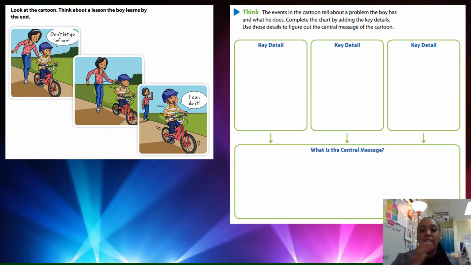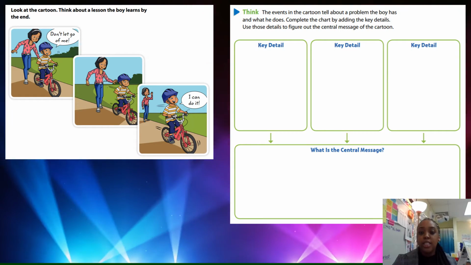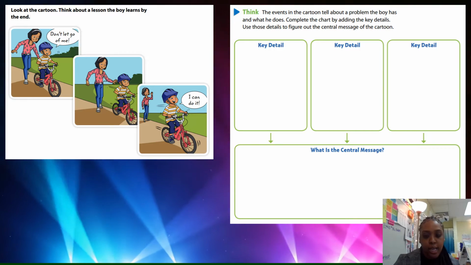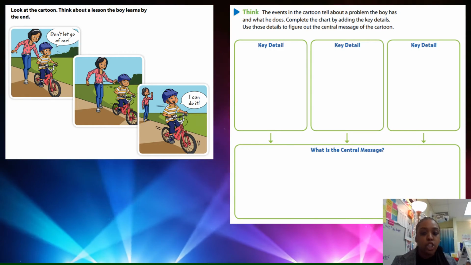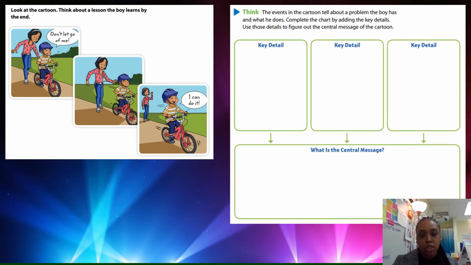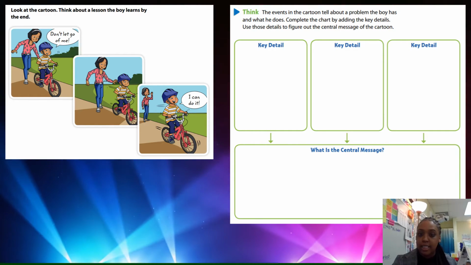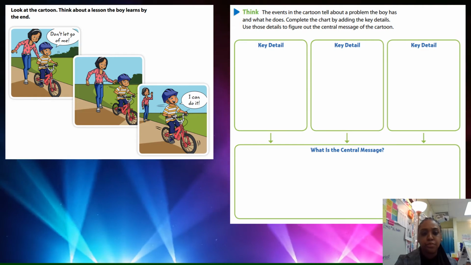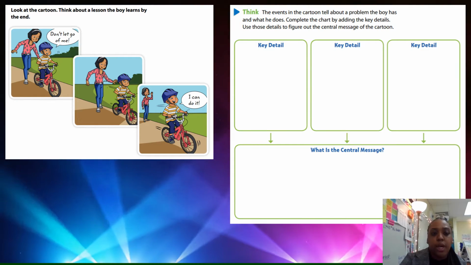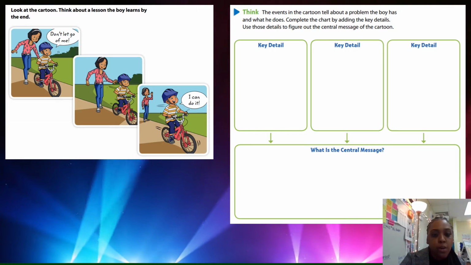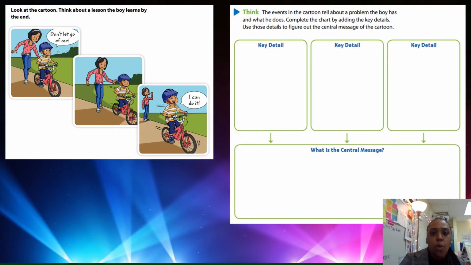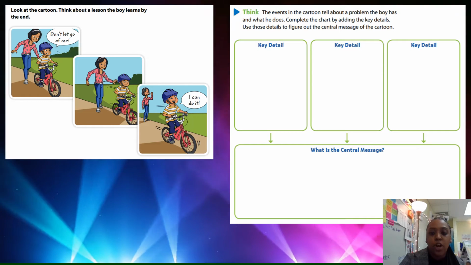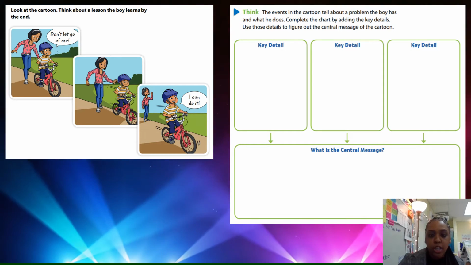All right, guys, so let's think. The events in the cartoon tell about a problem the boy has and what he does. We need to complete the chart by adding the key details, and we're going to use these key details to figure out the central message of the cartoon, okay? So let's look at the first picture. It says, "Don't let go of me." So what are some key details that we can get from the first picture?